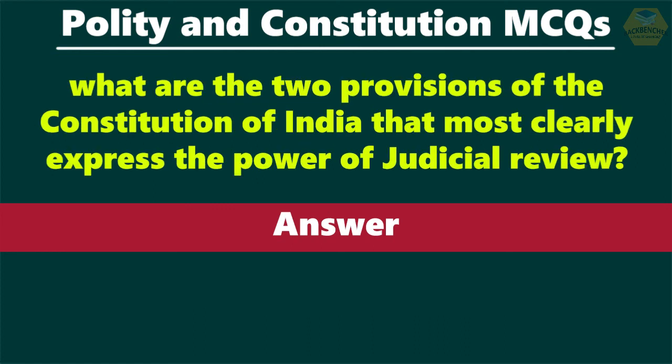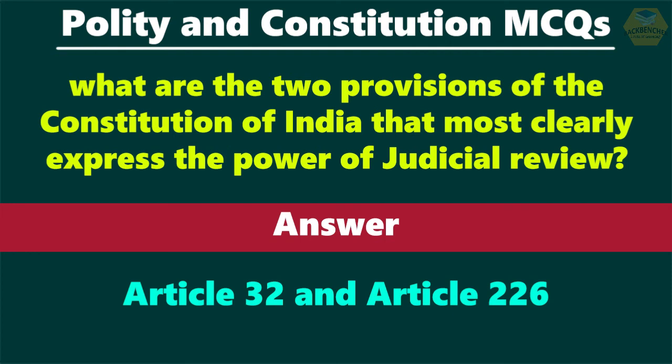Question number 30. What are the two provisions of the Constitution of India that most clearly express the power of judicial review? The answer is Article 32 and Article 226 of the Constitution of India that most clearly express the power of judicial review.